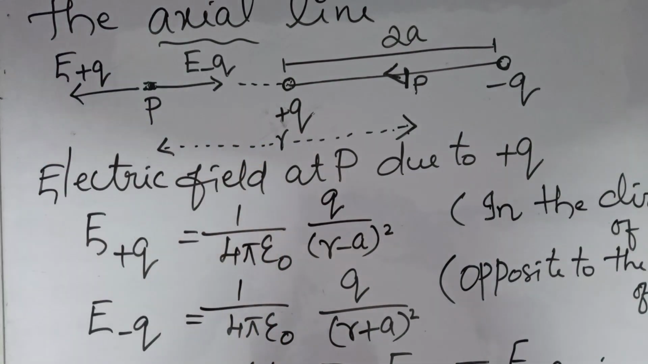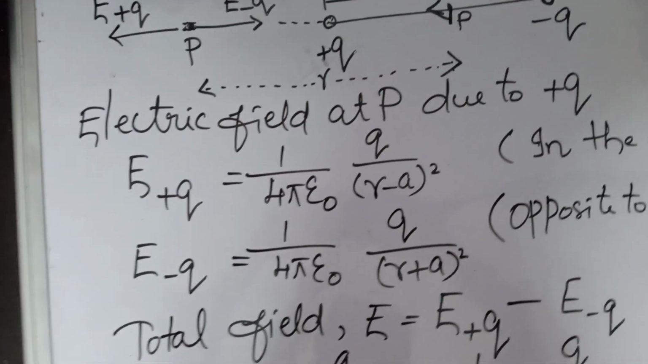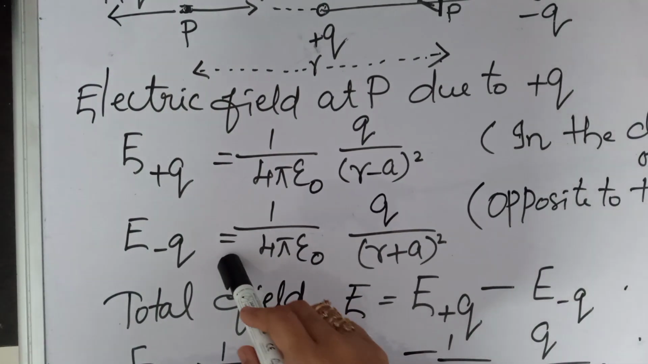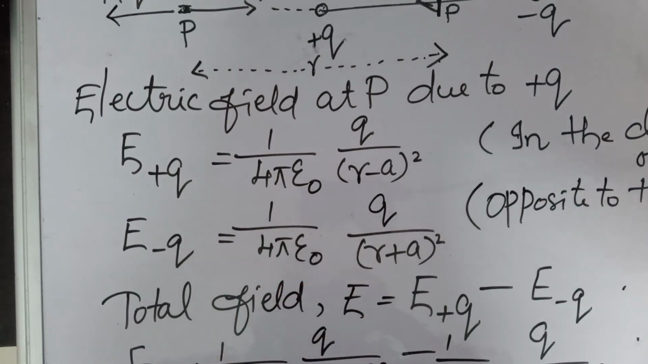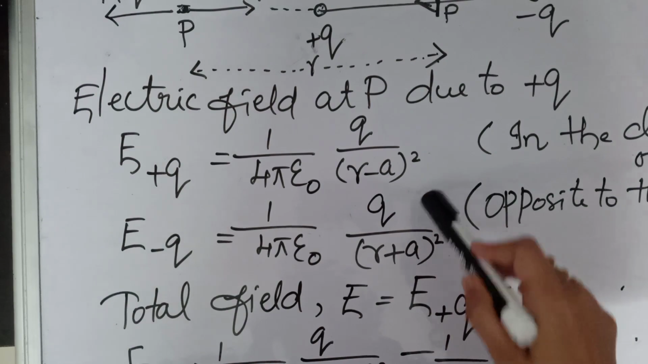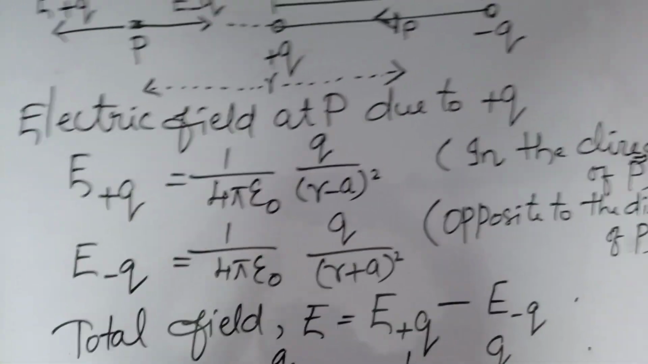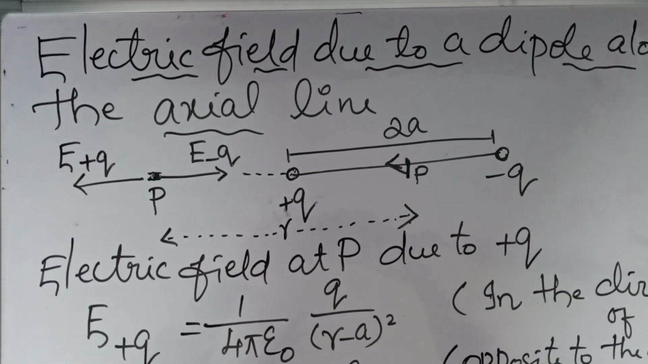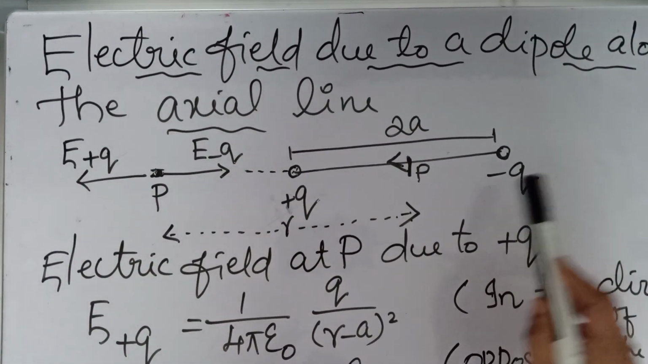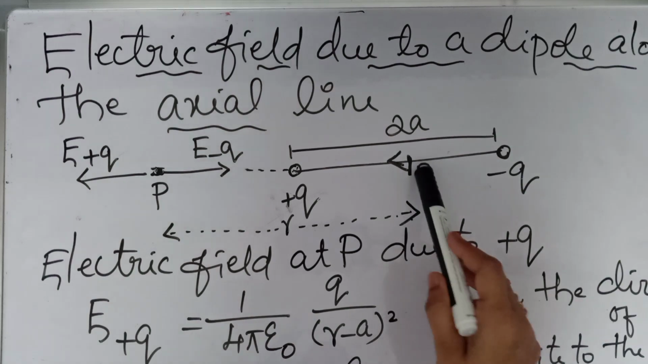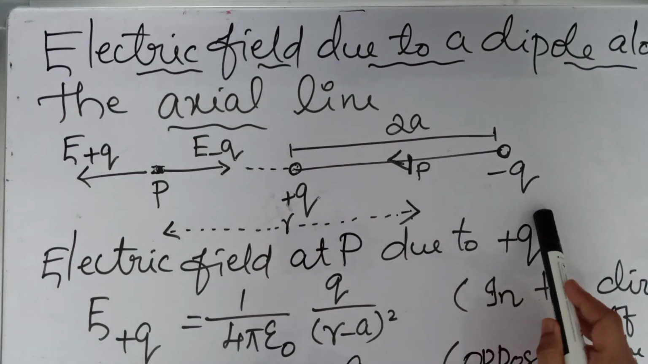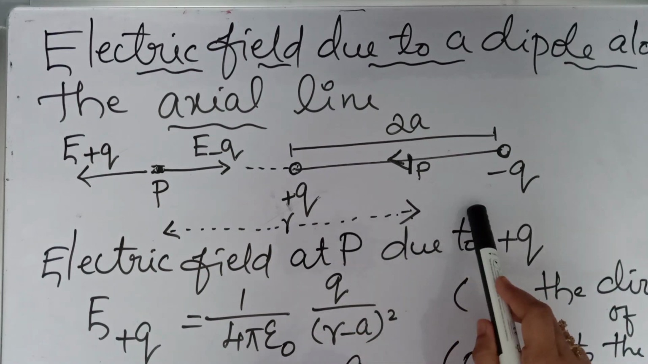Okay, and what about the electric field at P due to minus Q charge? So how we can find the electric field due to minus Q charge? Here we have 1 by 4 pi epsilon 0 Q by, that distance we have to find. What will be the distance here? How we can find the distance between P and minus Q charge? Here we have R and this distance is A. So what will be the total distance between P and minus Q? That will be R plus A. Clear?